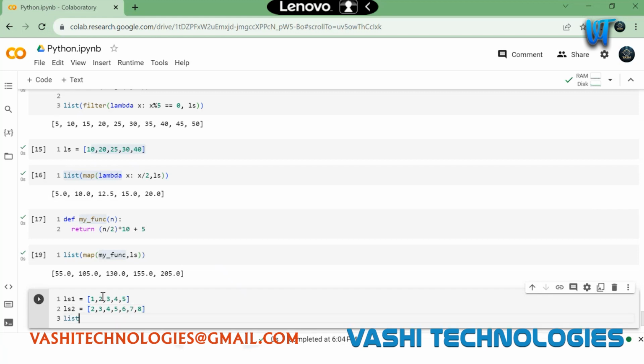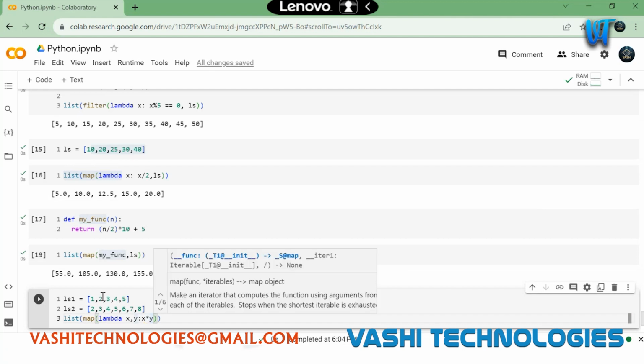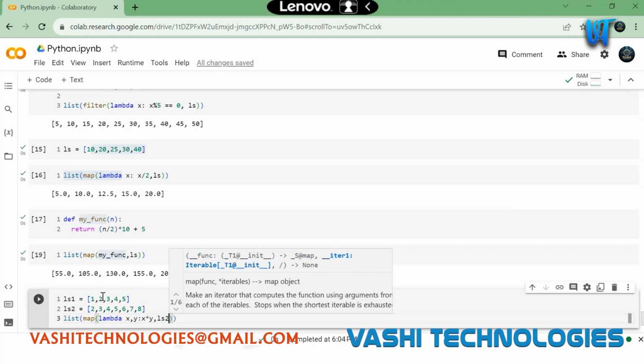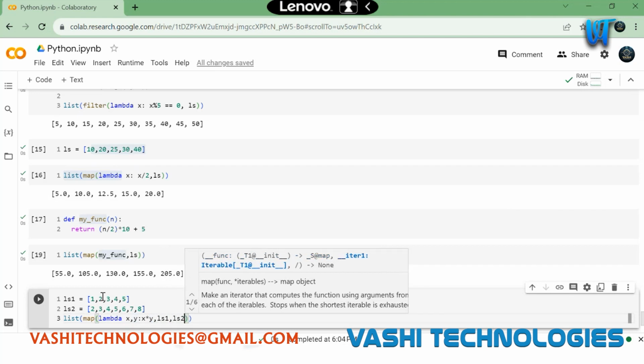Then I wanted a new list which will be taking 2 numbers, and it will return me the multiplication of them, right? It is taking 2 numbers and just returning the product of 2 numbers. And I am passing 2 lists here instead of 1.